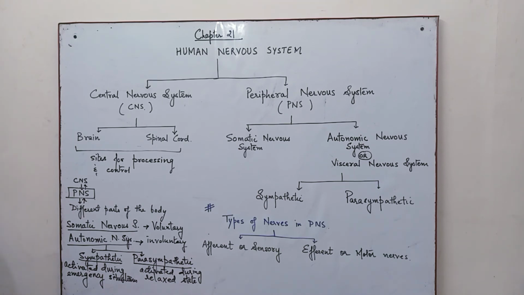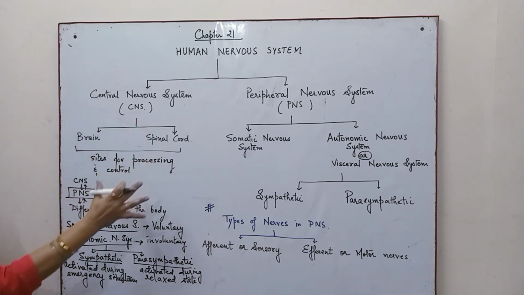So here the body mainly functions to conserve the energy, and it will slow down the heart rate. Then there is an increased intestinal activity. The digestion will be better. So all these, heart rate will be slower. So these parasympathetic actions are opposite to that of the sympathetic.